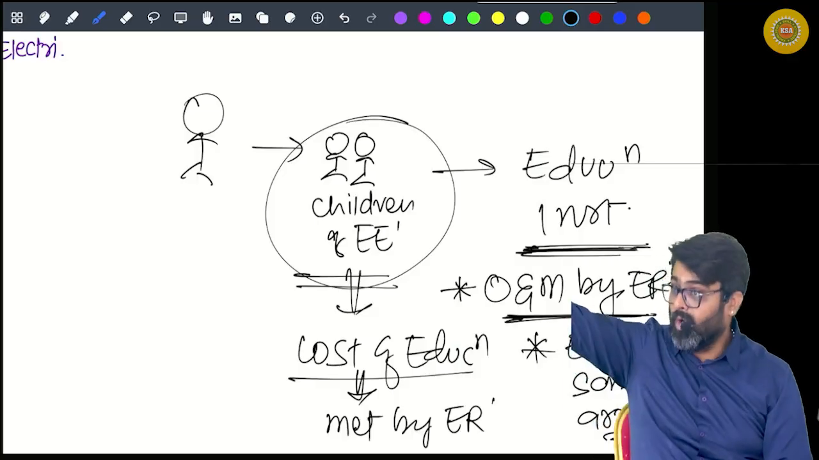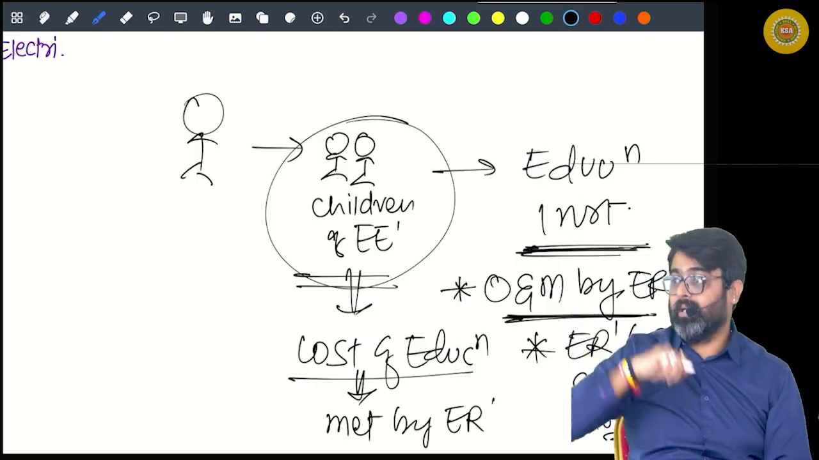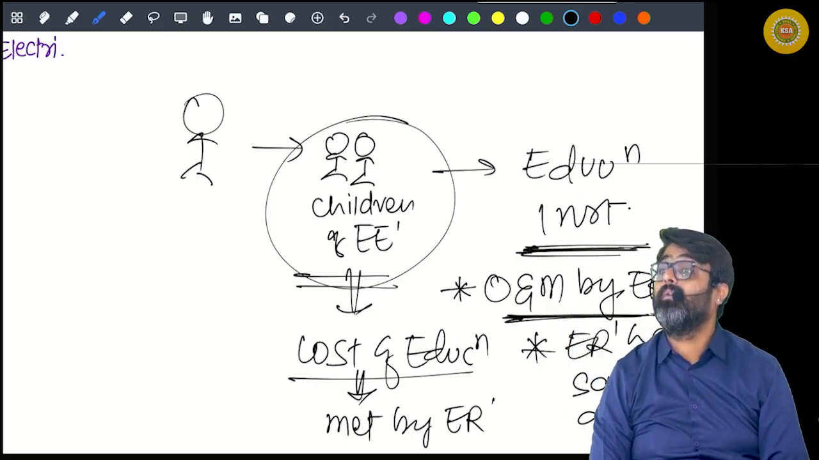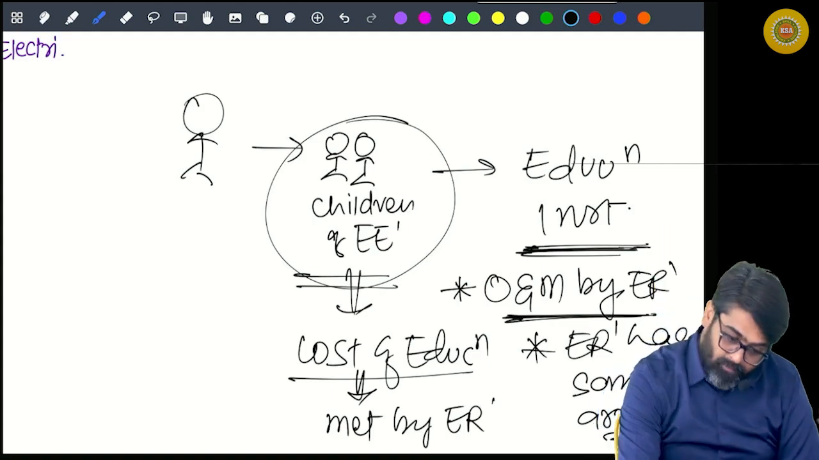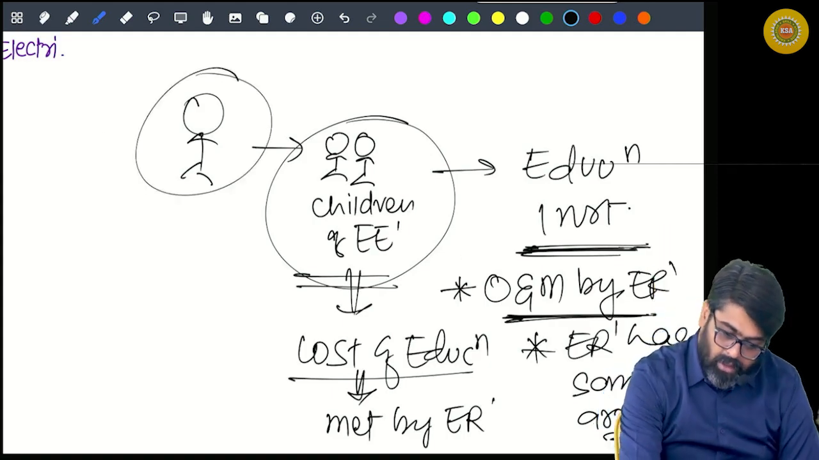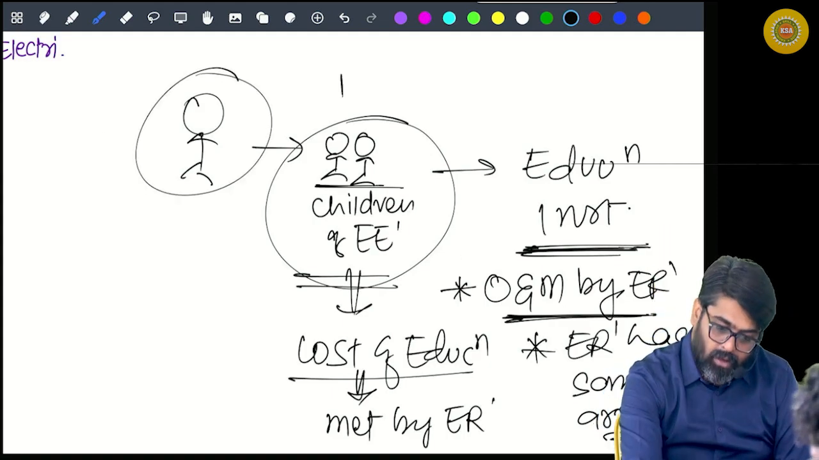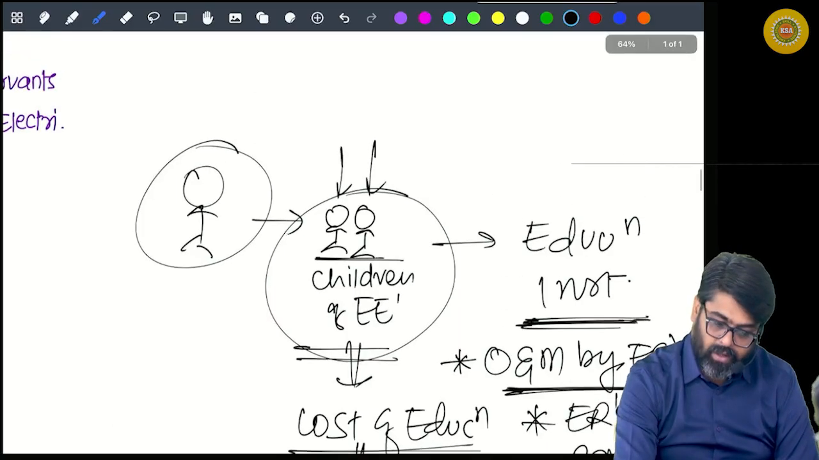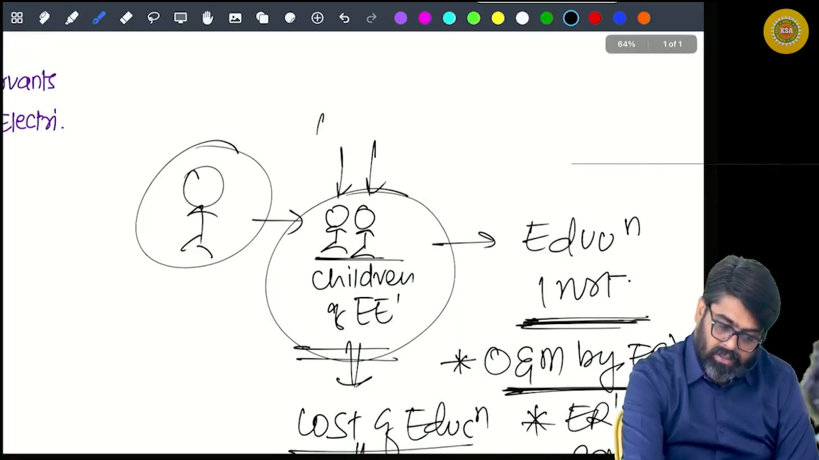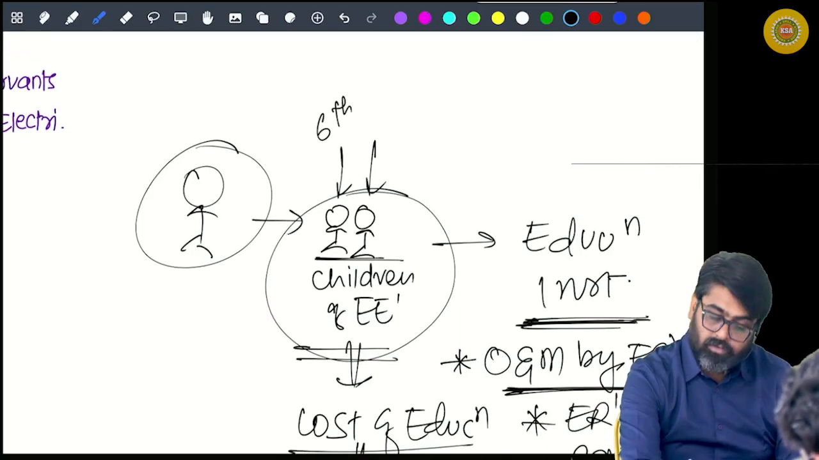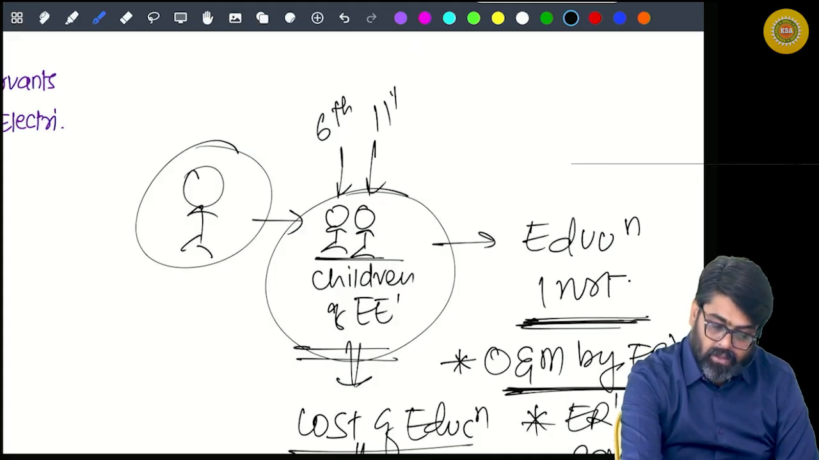So in that school, the children of the employee are studying. Who is studying? For example, this is employee and the children of the employee, one child, second child. One child is studying in standard 6th. Second child is studying in standard 11th.